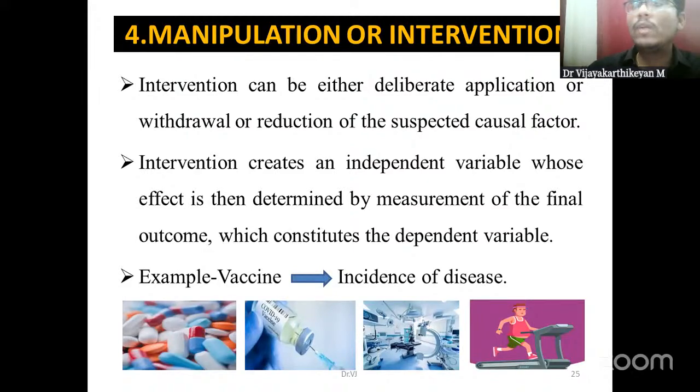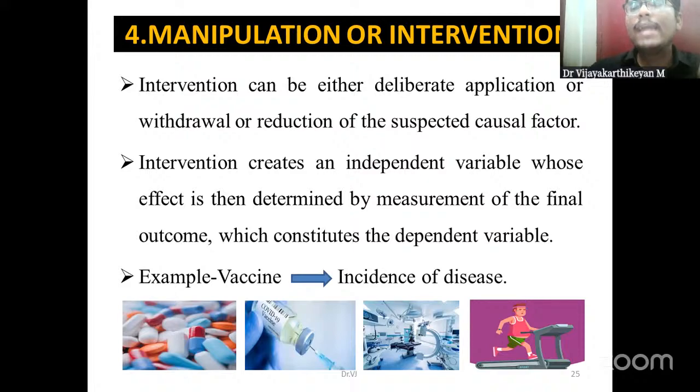Next, moving on to what an intervention or a manipulation is. I have already told that we can deliberately apply or introduce something, or we can even withdraw or reduce a suspected causal factor. That also can be an intervention. For example, lifestyle modifications, following an alternate type of lifestyle, or introducing a specific type of drug or diet can be considered an intervention.